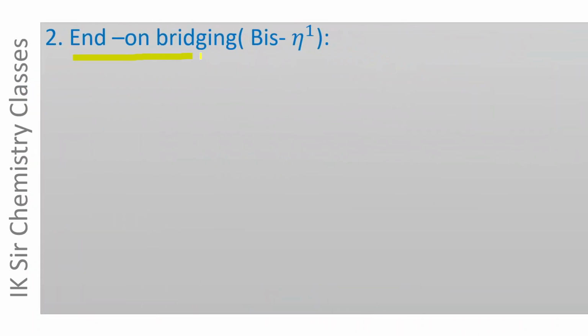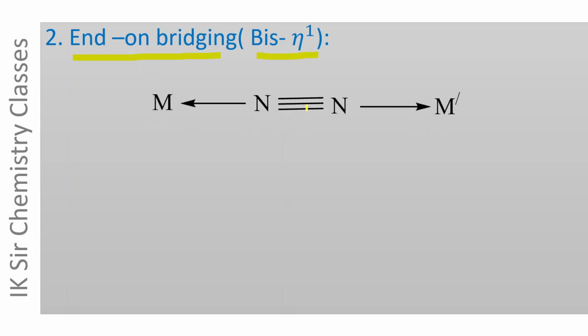End-on bridging, bis eta 1. In this mode of linkage, the N2 molecule is attached simultaneously to two metal atoms, M and M dash, using its weakly bonding electron pairs on both the nitrogen atoms.